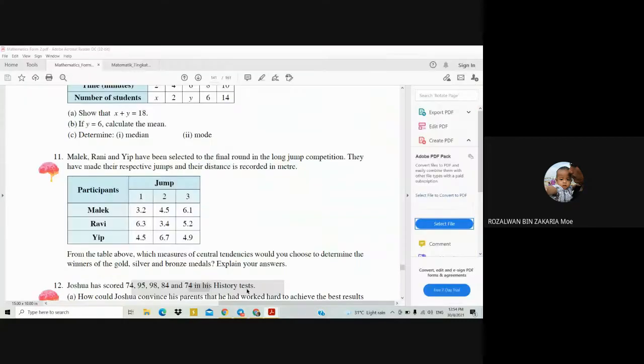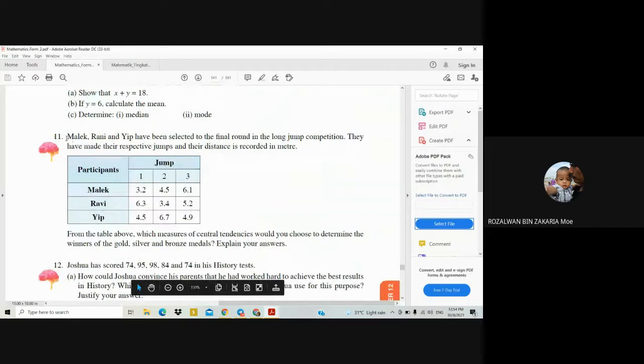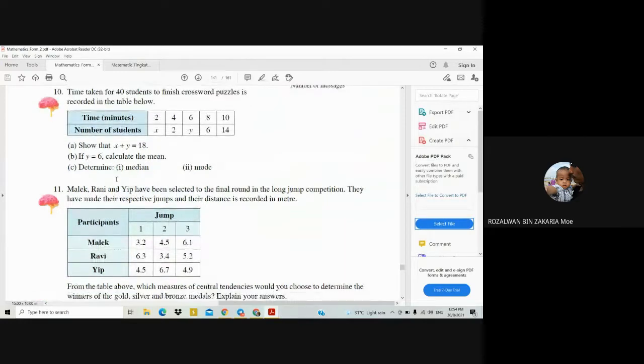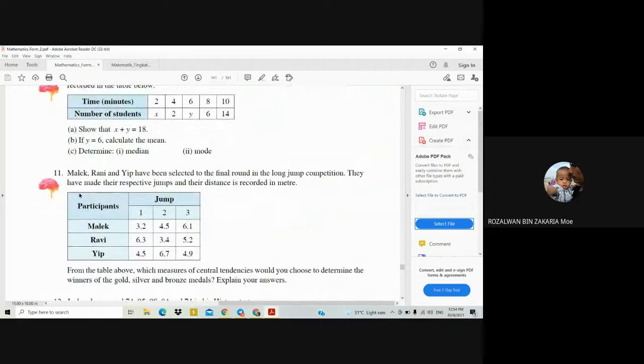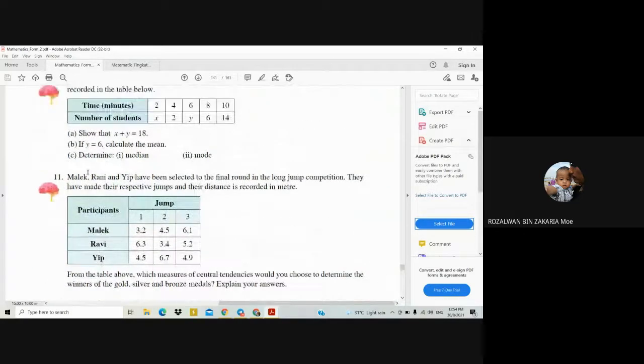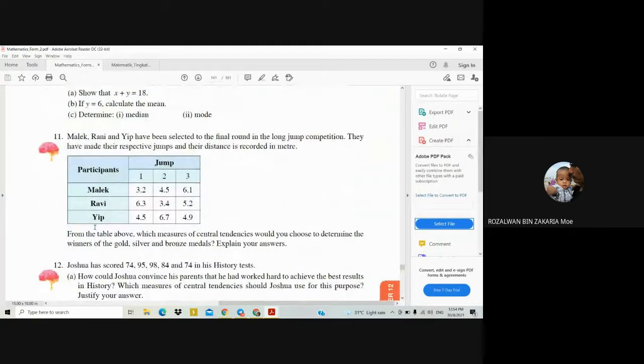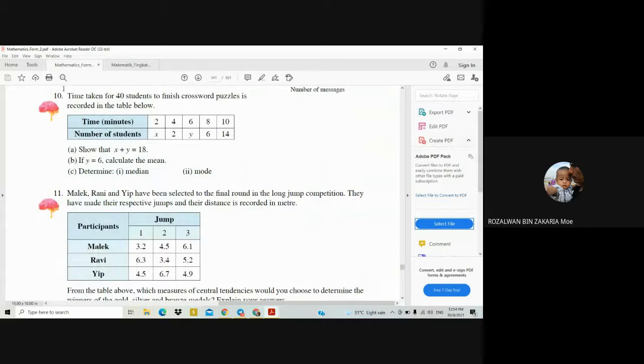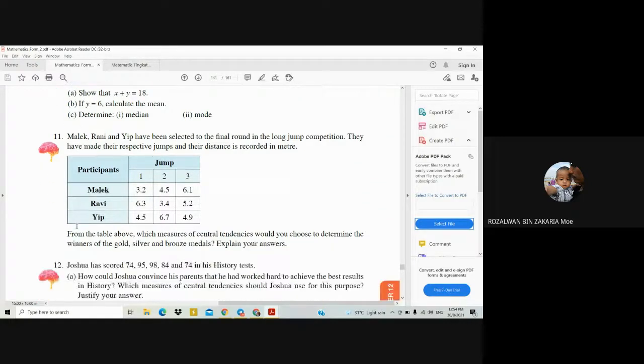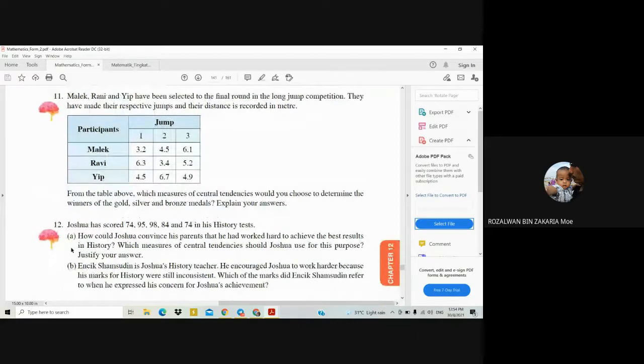Okay, class, so I think that's all for our lesson today. I will stop here with this discussion of question 11. I want you to do question 10, 11, and also question 12. Please do these three questions in your maths exercise. Although questions 10 and 11 I already discussed with you, I want you to copy this one and show me the method of how to get the answer for questions 10 and 11. And for question 12, you have to find out by yourself. Try to understand and find the answer for this question.